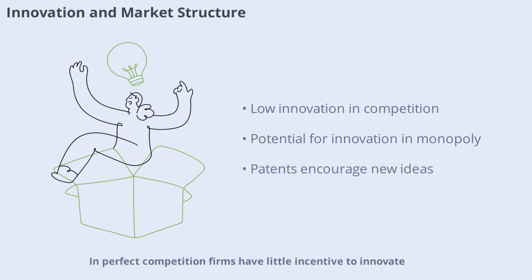Innovation plays a different role in each market structure. In perfect competition, firms have little incentive to innovate since profits are minimal and products are identical. In monopolies, the potential for high profits can encourage innovation, especially when protected by patents. However, once a monopoly is established, the lack of competition can reduce the drive to keep improving.